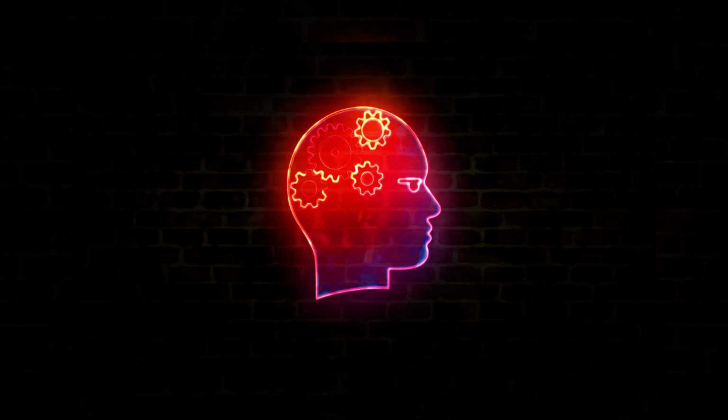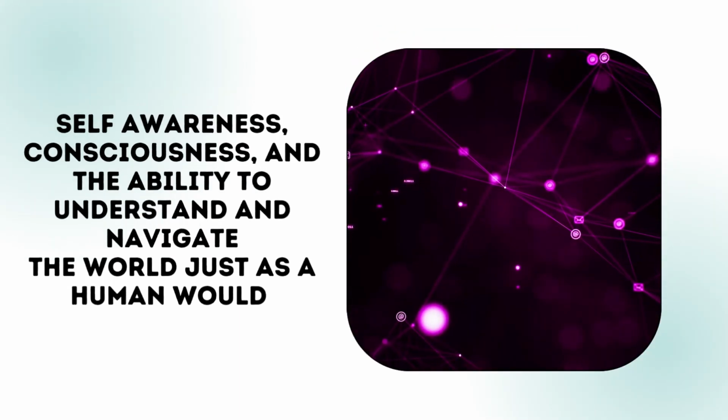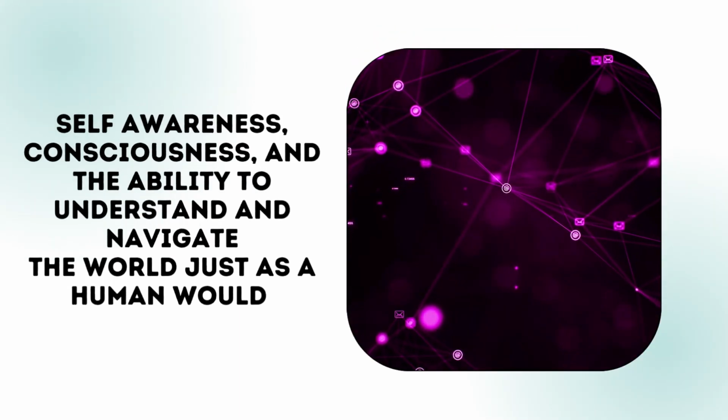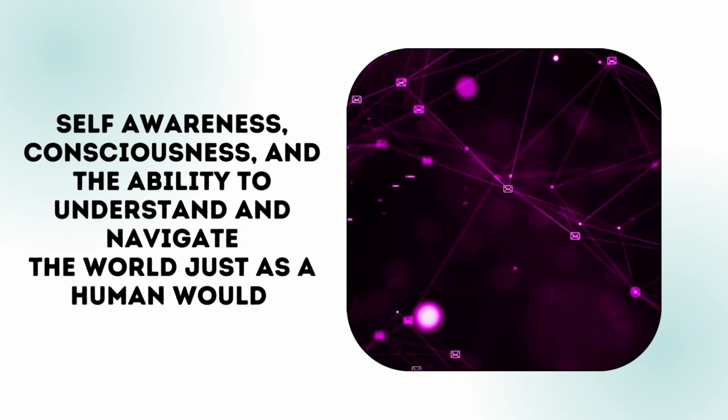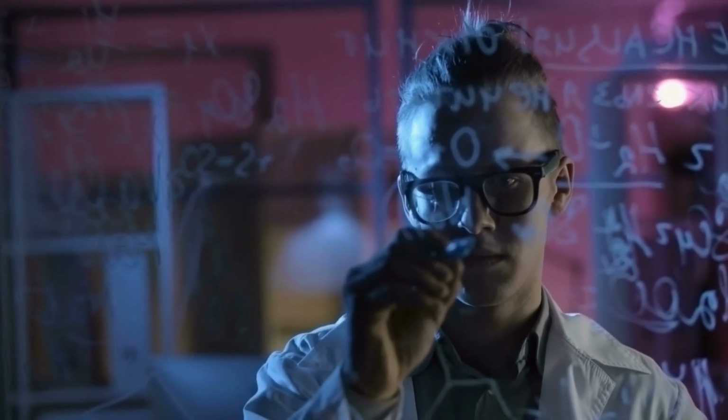If you asked an AGI to learn a new language, write a symphony, derive a complex mathematical theorem, or even understand human emotions, it should theoretically be able to do it. It would possess self-awareness, consciousness, and the ability to understand and navigate the world just as a human would. However, as of now, AGI remains a concept and has not been achieved yet.